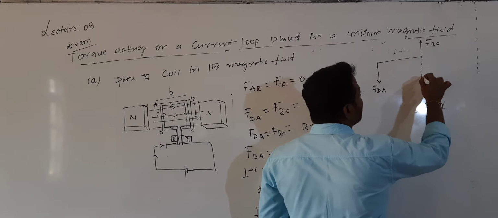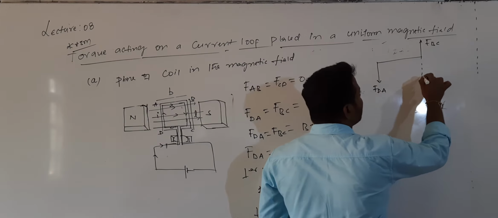Due to these two forces which are equal in magnitude and acting at two different points, they constitute a couple, so there will be some torque acting. Torque is the product of the magnitude of either force and the perpendicular distance between the two forces. Here the magnitude of the two forces is the same, B into I into L, and the perpendicular distance between the two forces is B.